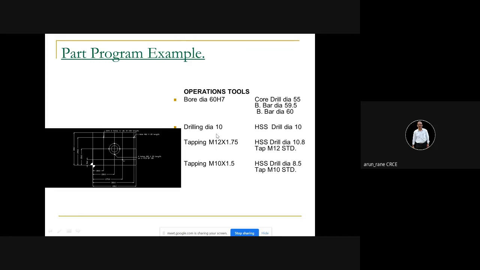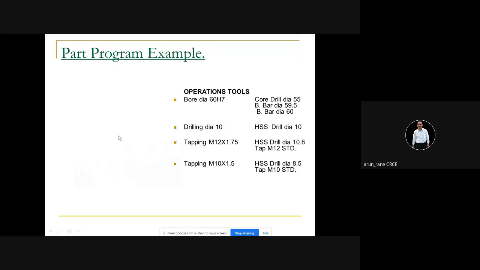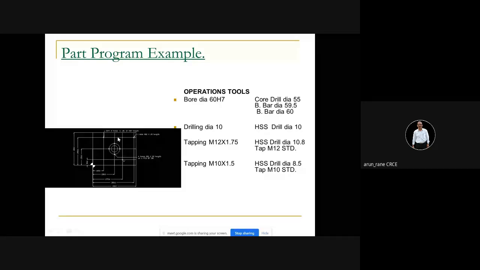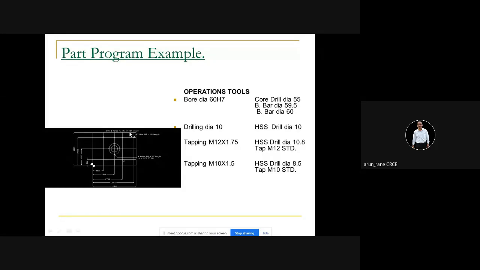Then you have drilling dia 10. That is HSS drill dia 10, and here these are the two drill holes, diameter 10 by 20.